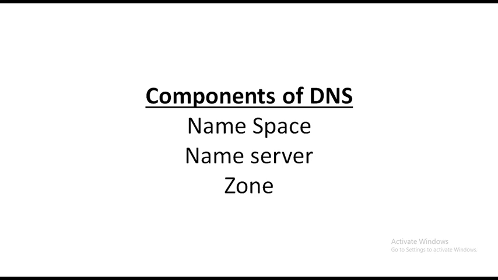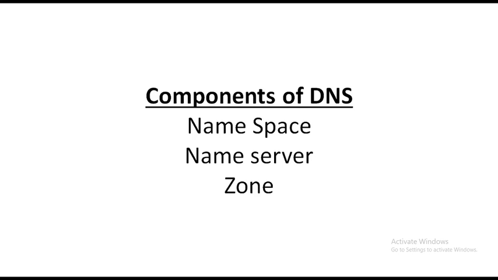To avoid this major disadvantage, a hierarchical namespace is used in large systems. A hierarchical namespace is one where a new name is derived from the old one. Here the hierarchical namespace is like a URL. The first part may represent the nature of the organization. We have to read the hierarchical namespace from right to left. So the first part is the nature of the organization: .com, .edu, .ac, like that.